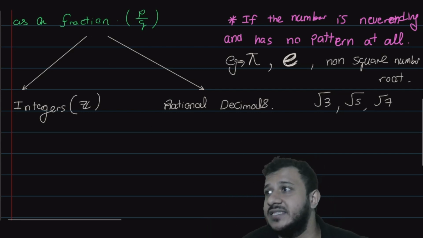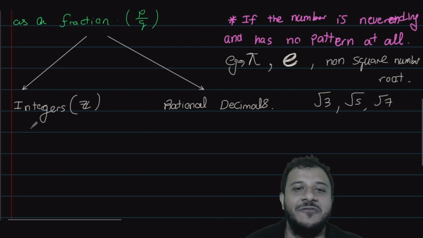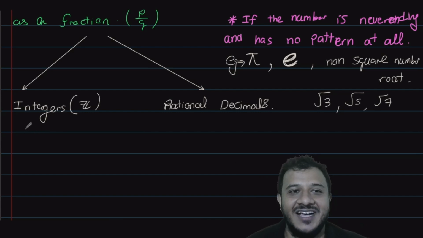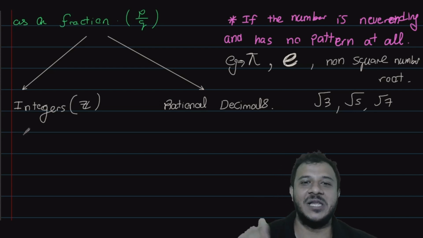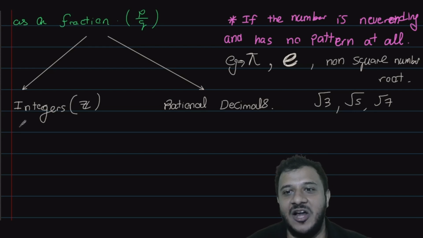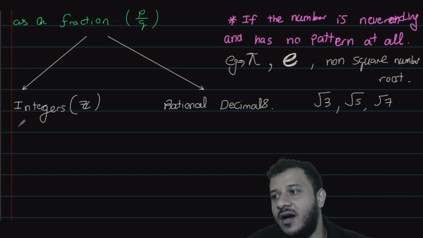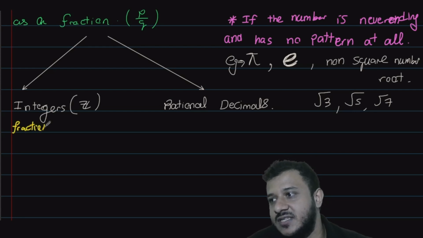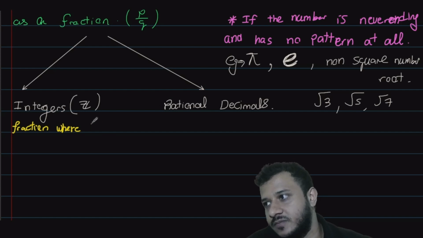Integers, this is a very important part. When we were doing fractions also, I told you, a whole number means a number where the denominator is what? The denominator is 1. So integer means a fraction where the denominator is 1.